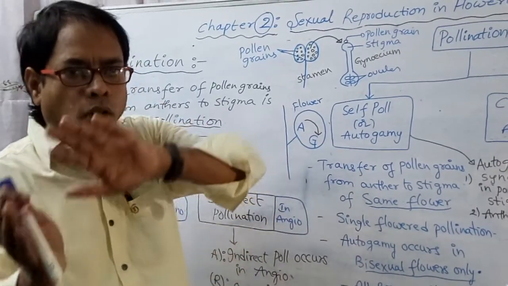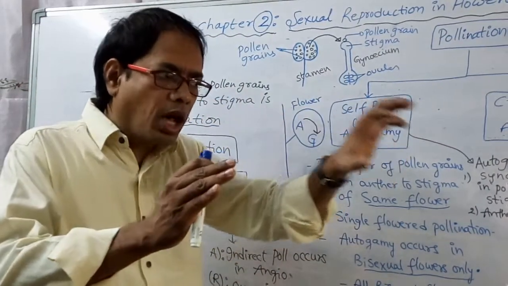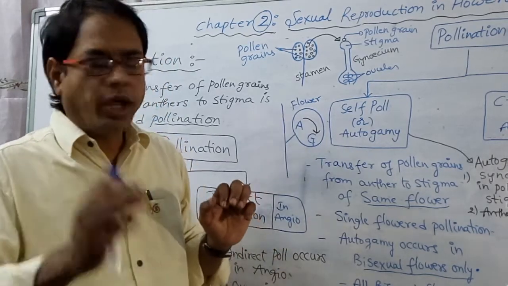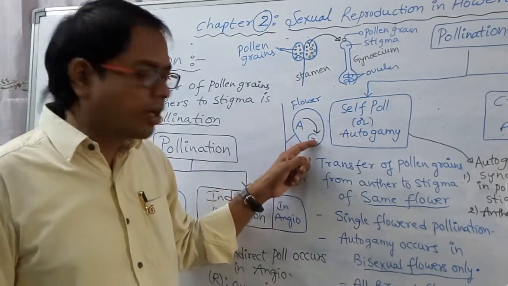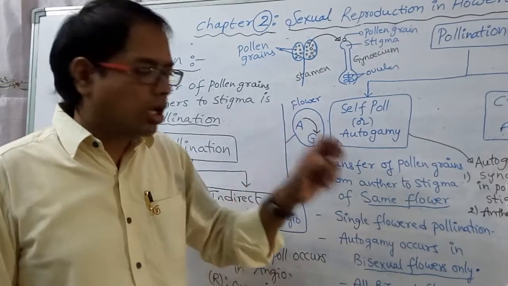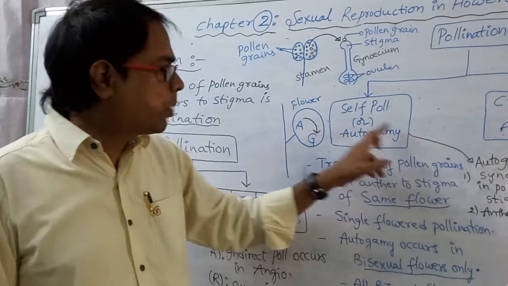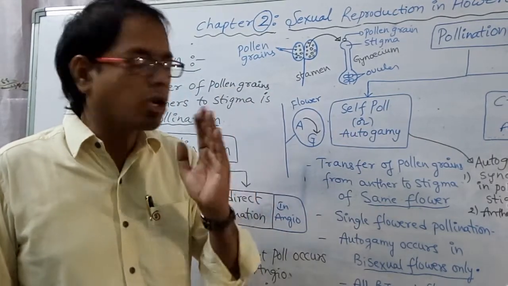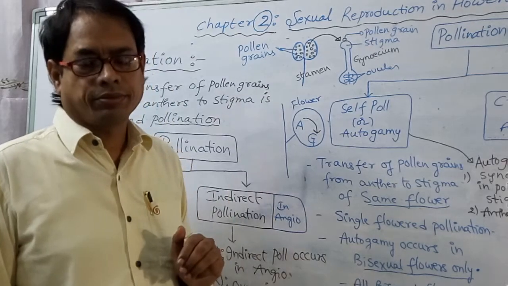That means pollen grain release and stigma receptivity should be at the same time. And the second point, both androecium and gynoecium should lie close to each other. These are the two required conditions to perform autogamy. Autogamy is also called self-pollination.